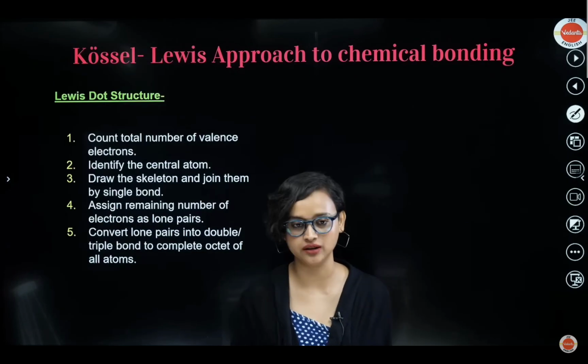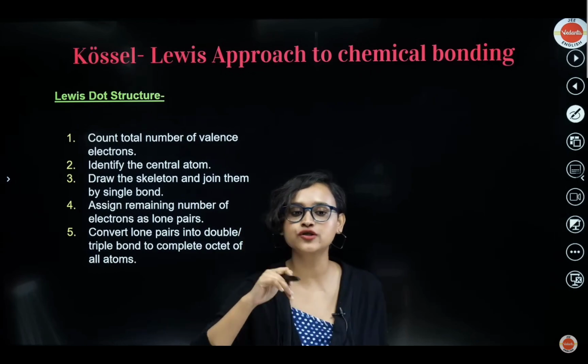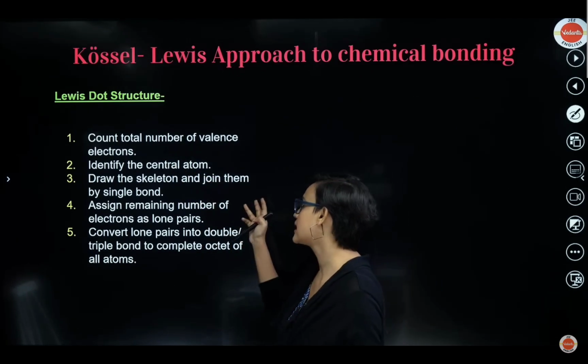All right then. Now moving on from here, let's understand how to make the Lewis dot structure. Okay. So there are 5 points to make the Lewis dot structure. Very easy. You count the total number of valence electrons. You identify the central atom. You draw the skeleton and join them by single bond.